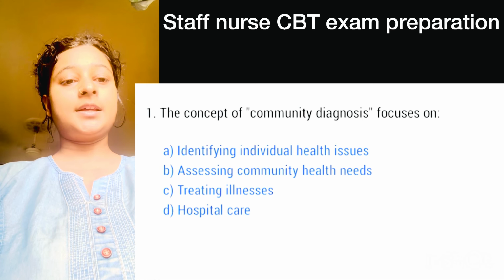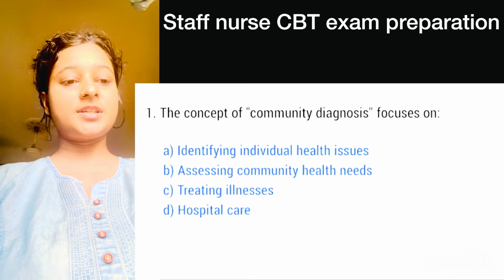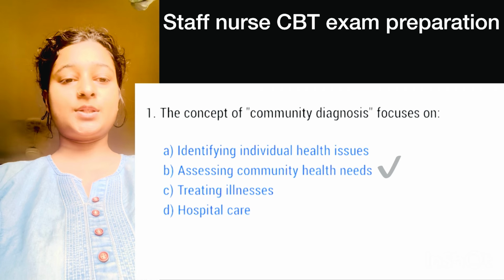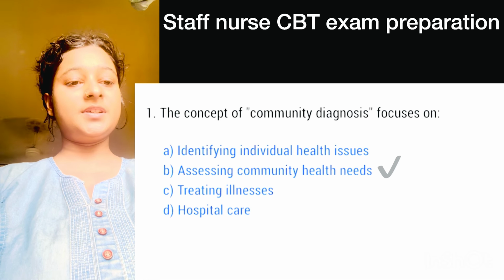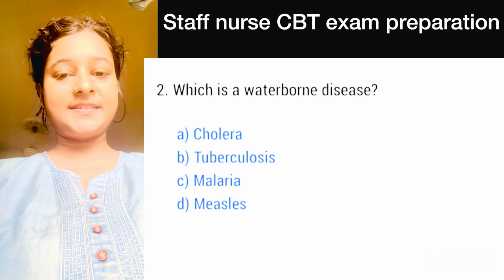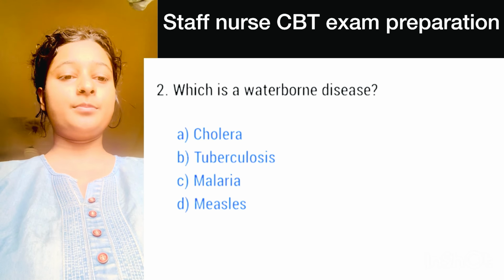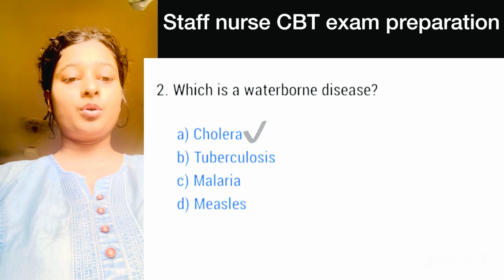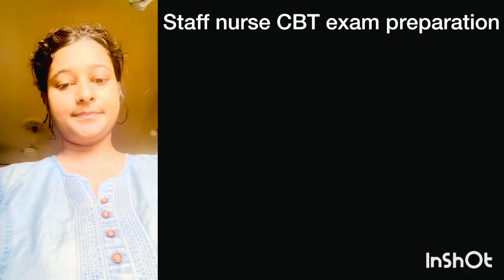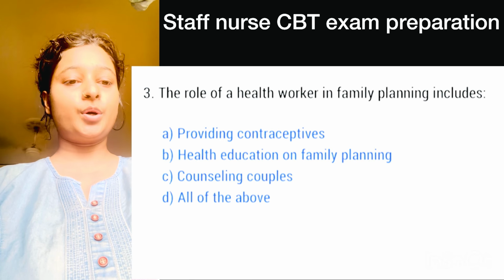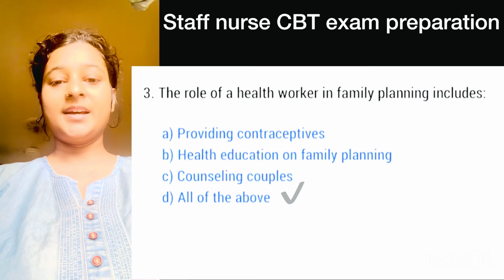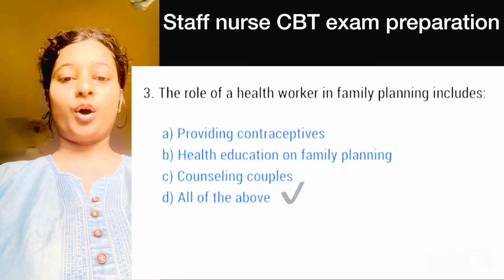Number 1, the concept of community diagnosis focused on. Here, correct option is option B, assessing community health needs. Question number 2, which is the waterborne disease? Here, correct option is option A, cholera. Question number 3, the role of a health worker in family planning includes. Right option is option D, all of the above.